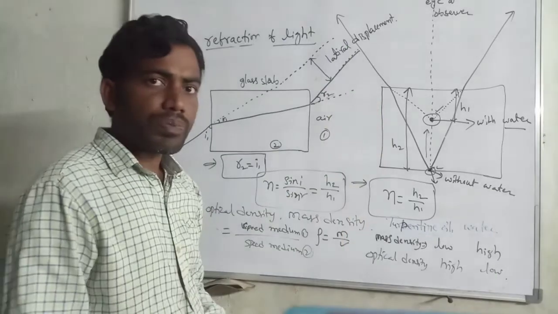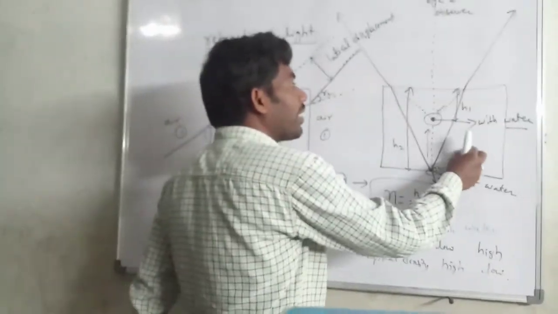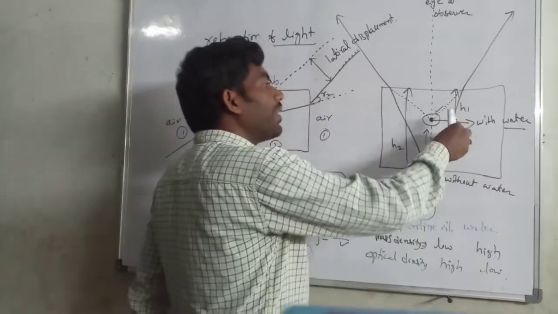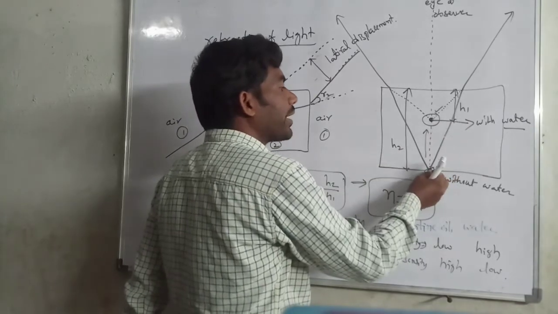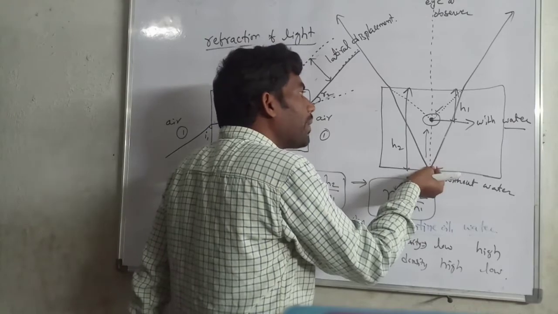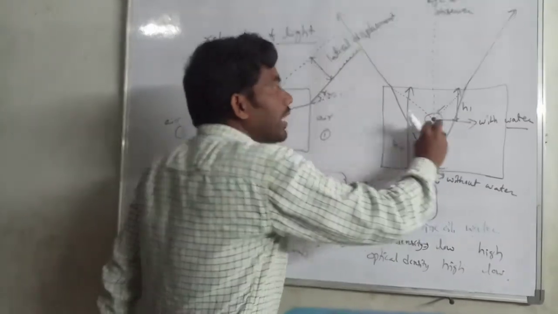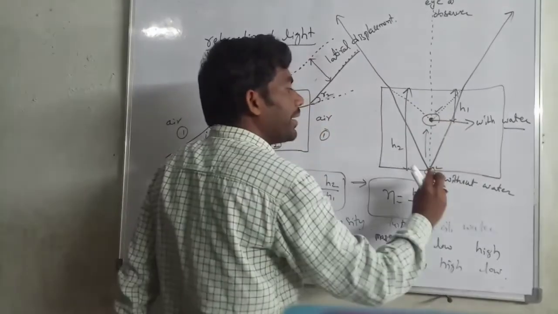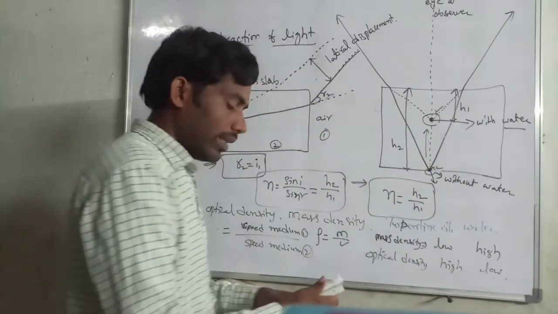And the second one: if the tank is filled with water, then the object in the tank appears in the upward direction. This is the appearance point and this is the actual point.